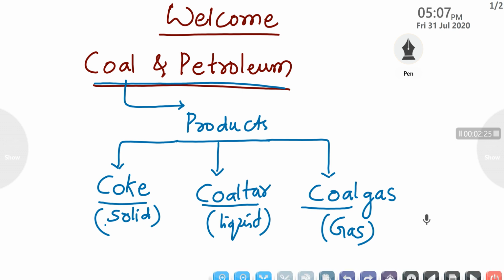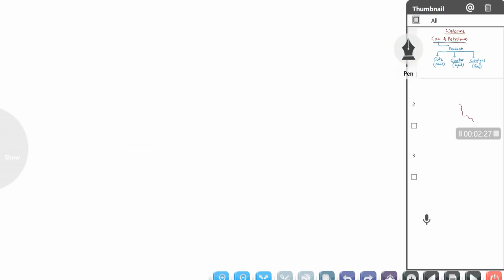Now here we will discuss one by one. First, regarding coke.